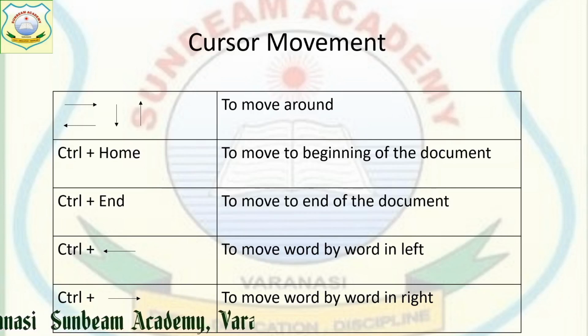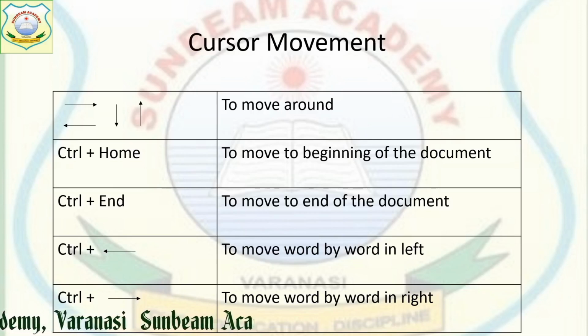Likewise, wherever you are, at whichever page, if you want to go to the end of the document, then we will use the combination of keys Control and End. With the help of Control and End, we can move to the end of the document. Now, the arrow keys move character wise.